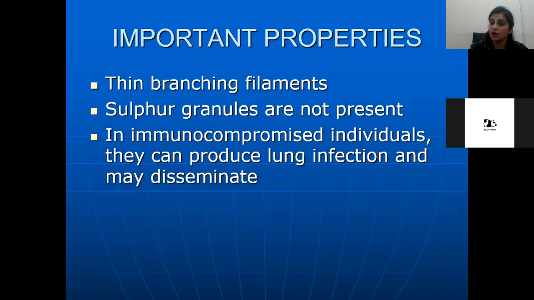Sulfur granules were present in the other species of actinomycetes, Actinomyces israelii, but Nocardia asteroides has no sulfur granules. In immunocompromised individuals, they can produce lung infections and may disseminate.